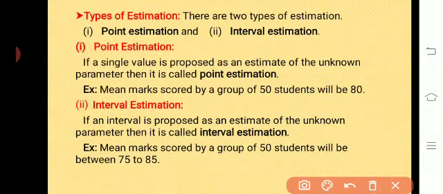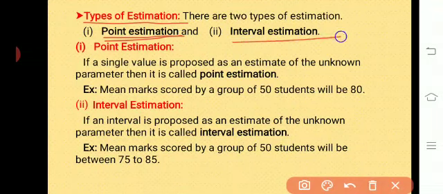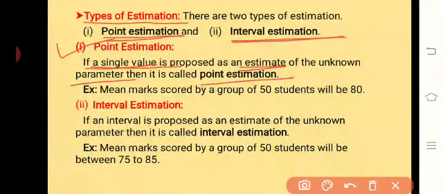Then the next concept is types of estimation. There are two types of estimation, and that is point estimation and interval estimation. We'll see what is meant by point estimation. If a single value is proposed as an estimate of unknown parameter, then it is called point estimation.